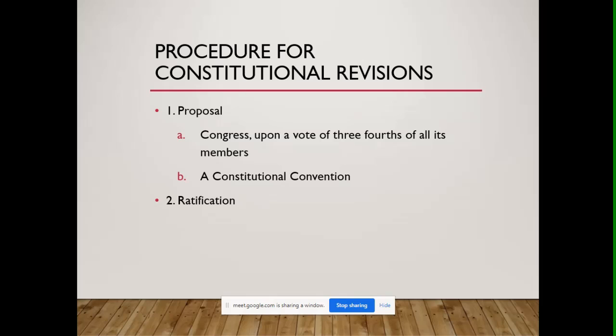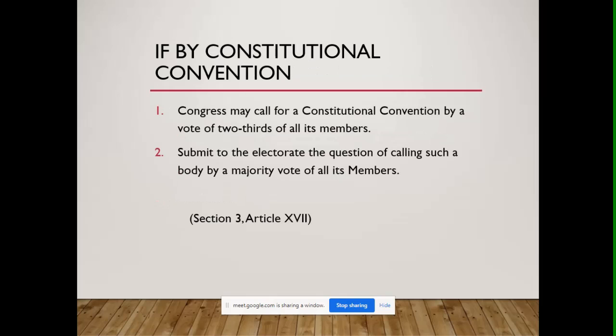Manggagaling at manggagaling pa rin siya sa Kongreso, because it is Congress who will decide whether they would constitute themselves as a constituent assembly to amend or revise the Constitution, or allow for the creation of a constitutional convention who will be in charge of making proposals for the revision or amendments of the Constitution.